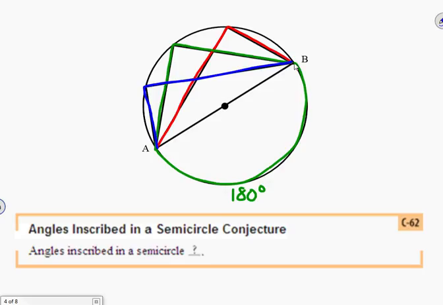And we know that the measure of an inscribed angle is always half the measure of its intercepted arc. So each of these inscribed angles measures 90 degrees. So the conjecture states angles inscribed in a semicircle are right angles.